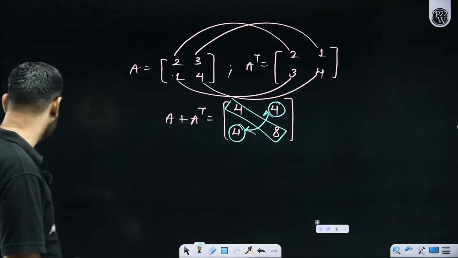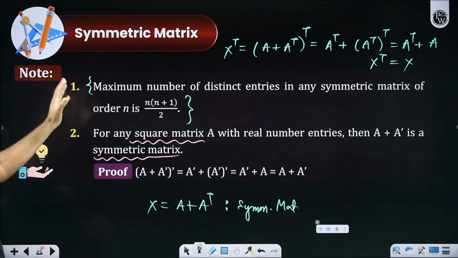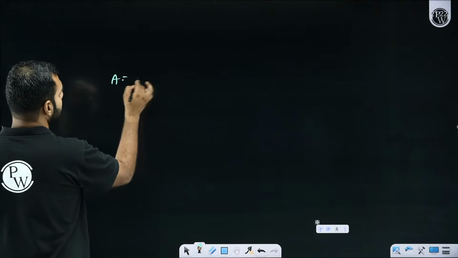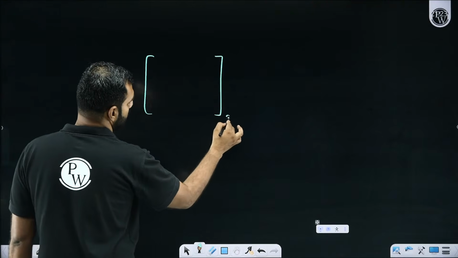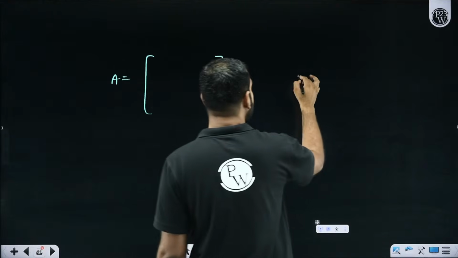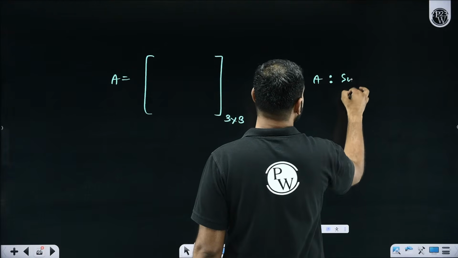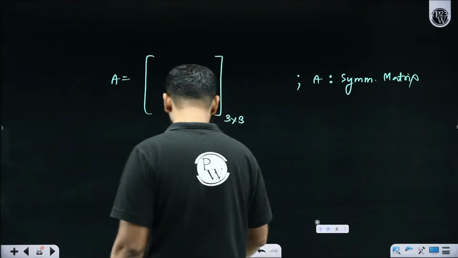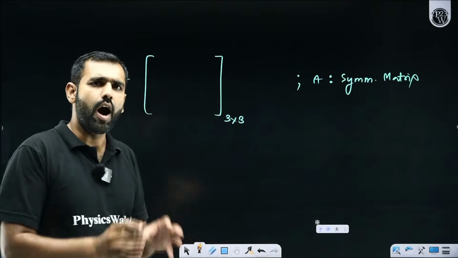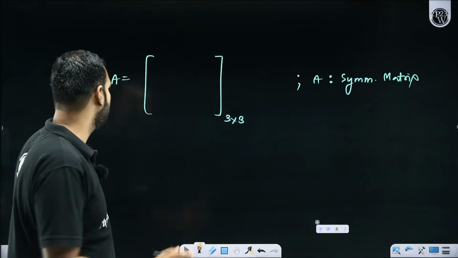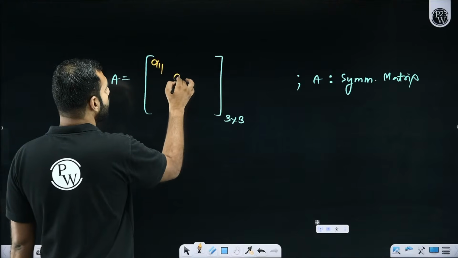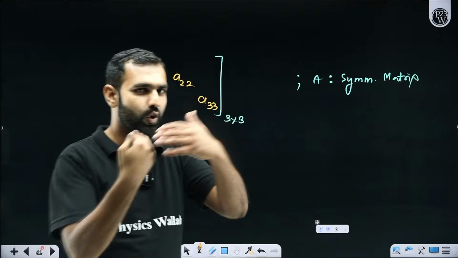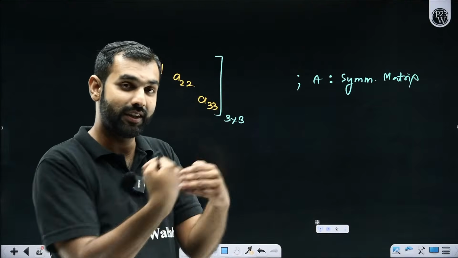I'll come back to my discussion now. Here we are, this one. Maximum number of distinct entries, which means, let's say there is a matrix A, which is a 3 by 3 matrix. And I'm already told that this matrix A is a symmetric matrix. Now I am asked, how many distinct entries can I put here? So first of all, I'll say, sir, I am free to keep these diagonal elements whatever I want. Because A11 is always A11, A22 is always A22, A33 is always A33.